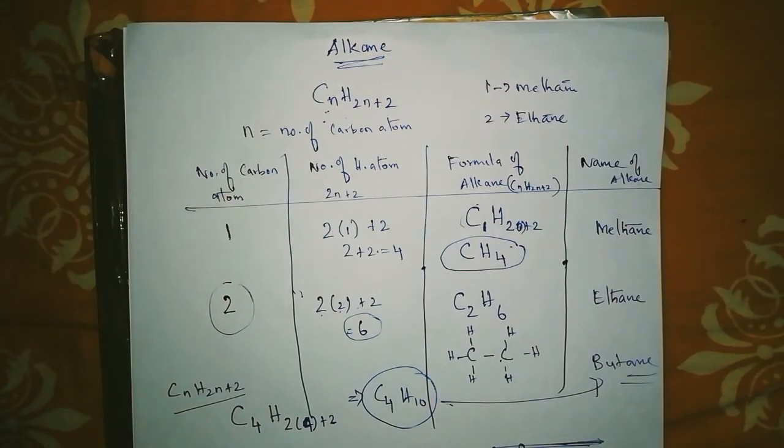The same way you have to do for all the things, alkenes and alkynes.